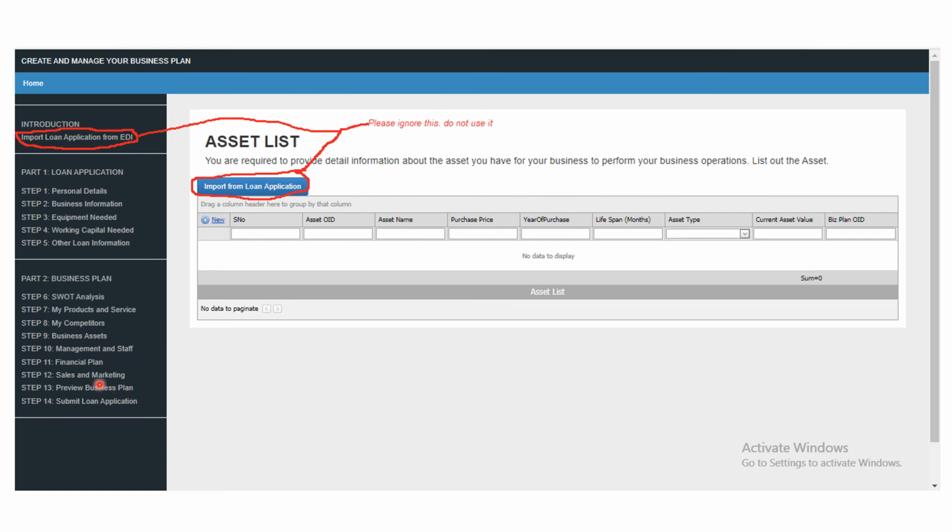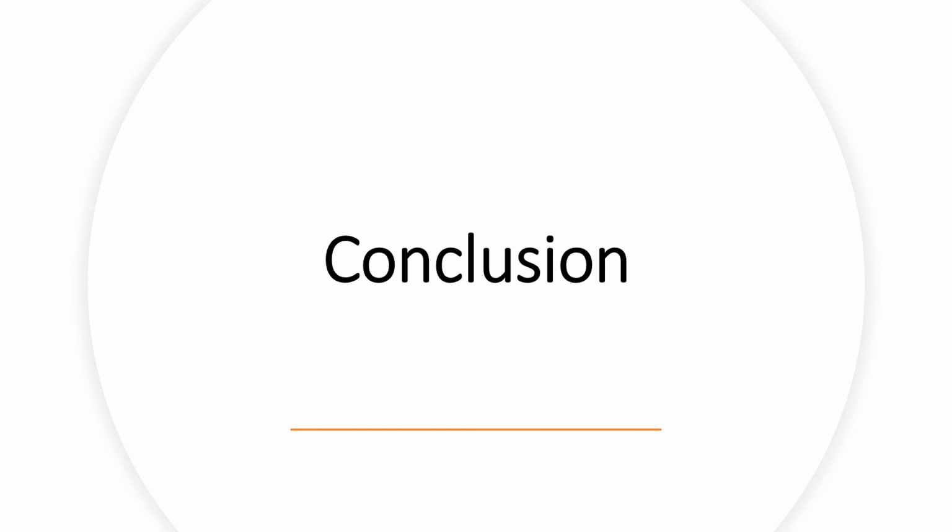Now, coming to the preview, you can click on 13, preview business plan. You can preview it to see all that you have done, if it is well set, and if it is not, you can go back. Ensure that you are good to go before you click on submit your bid. That is step 14. Don't rush to click on step 14. Step 14 is the last.